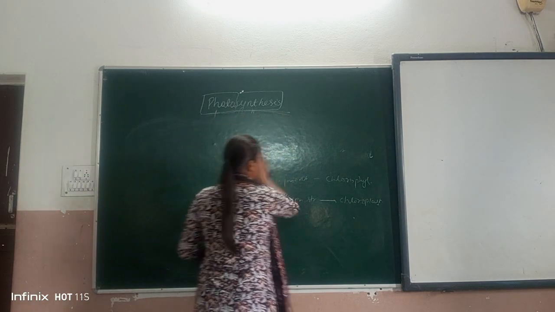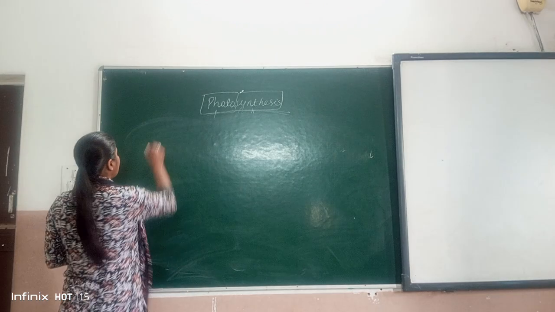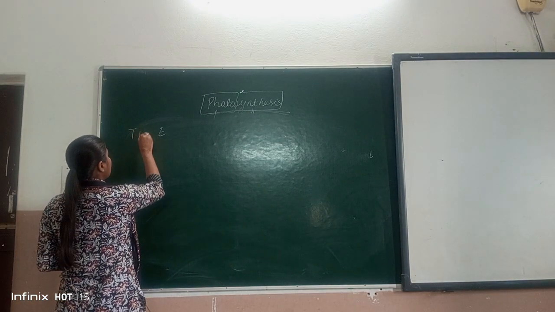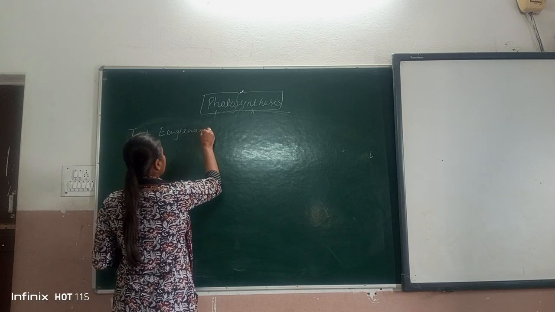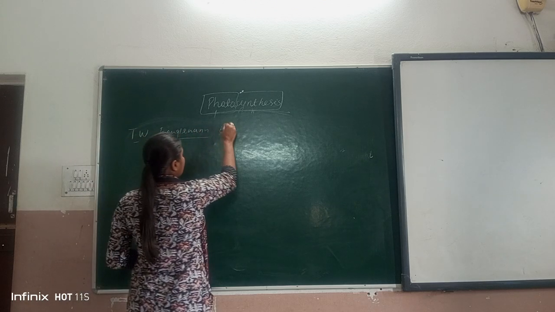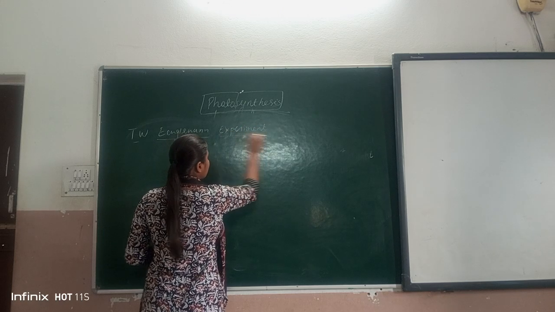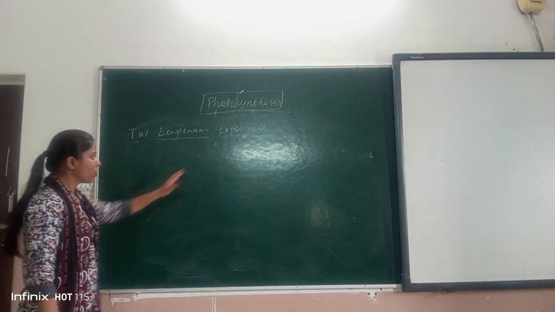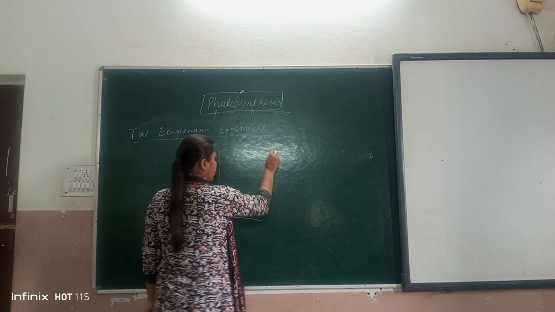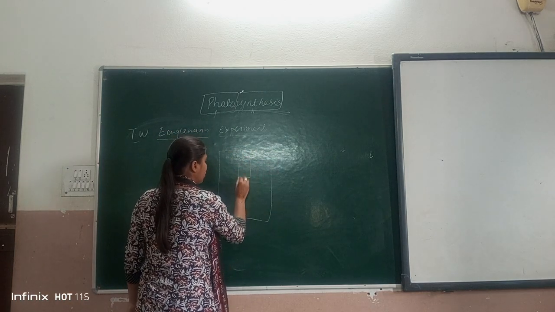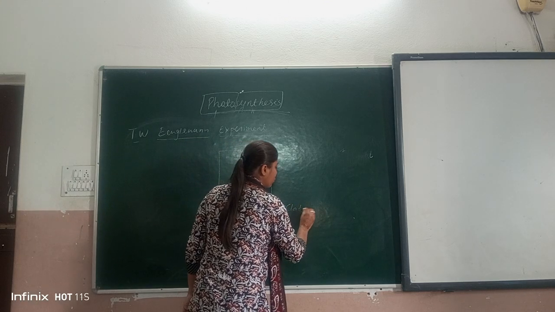Next experiment we will study is T.W. Engelmann's experiment. He took a green filamentous alga known as Cladophora.